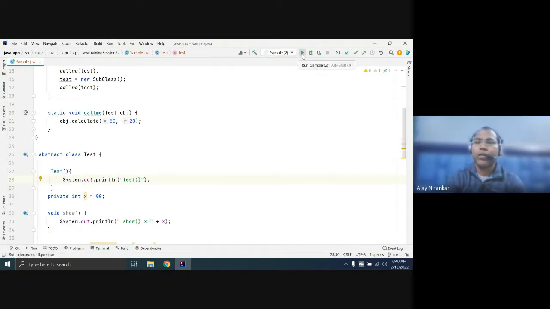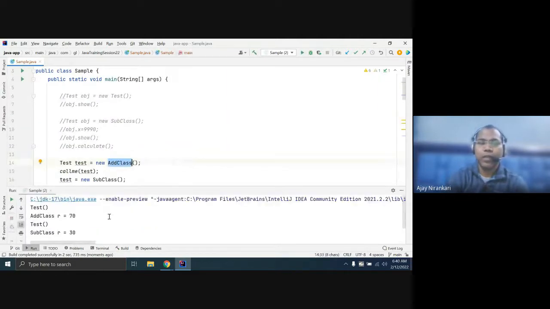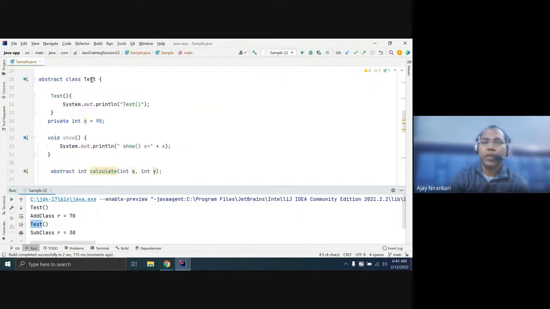If you run it, you notice that when you create one subclass object, first the constructor is invoked, and then your calculate works. The second time you create the subclass object, the constructor is invoked again. So any abstract class can have full-fledged features. They can declare variables, declare constructors, define methods, but also give only the signature of a method without definition, known as an abstract method. This is the additional thing which a normal class generally cannot do.